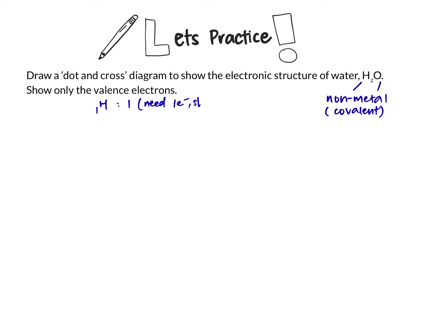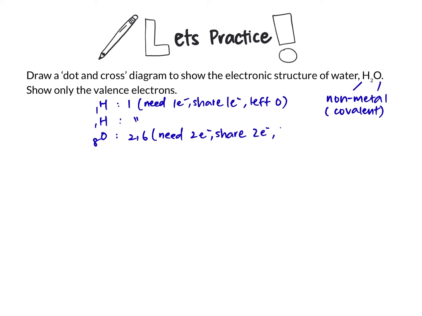Drawing the electronic configuration for hydrogen. Need how many electrons, share how many electrons, and left how many electrons. And oxygen needs 2 electrons, shares 2 electrons, left with 6 minus 2, 4 electrons after the sharing.